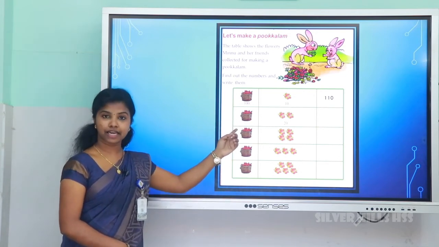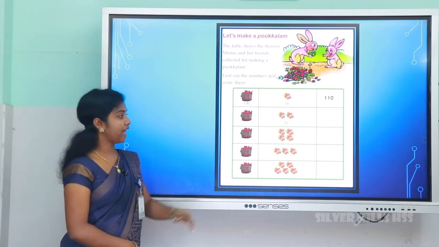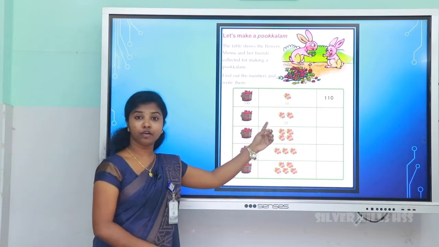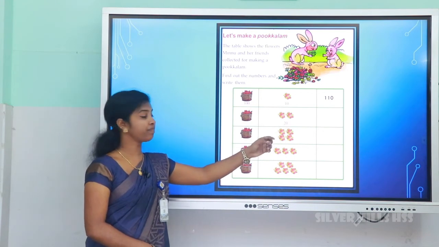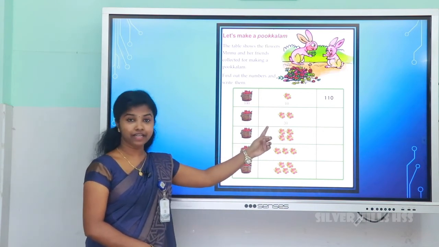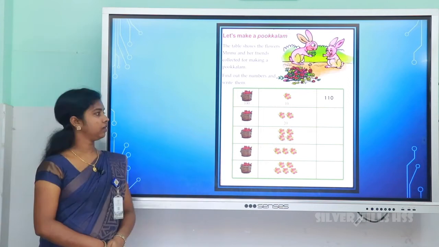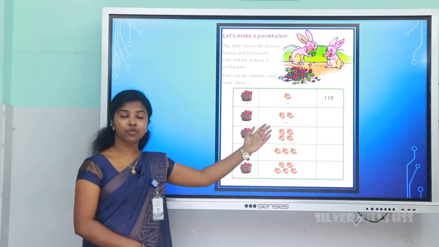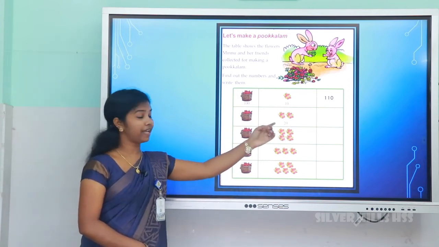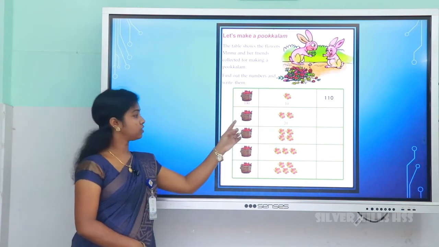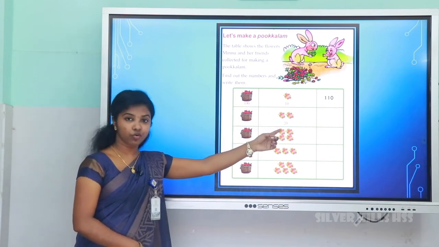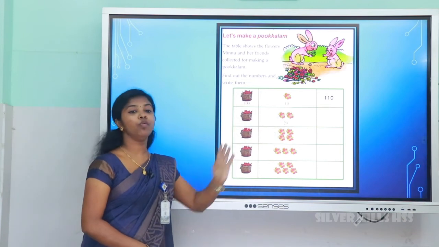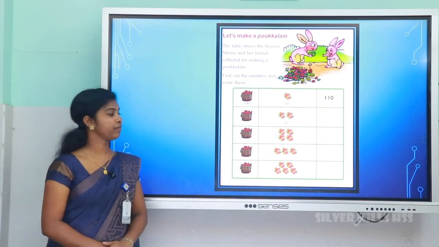And look at the second one, one basket. In one basket, 100 flowers are there. And can you see how many groups of tens are there? Yes, 2 groups, right? So 2 tens are here. 2 tens is equal to 20. So 100 and 2 tens is equal to 120.